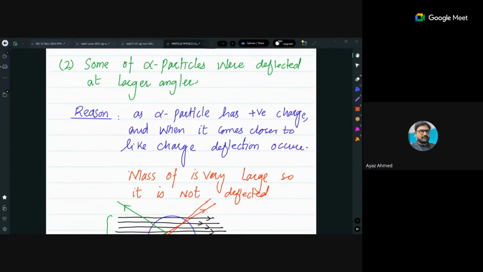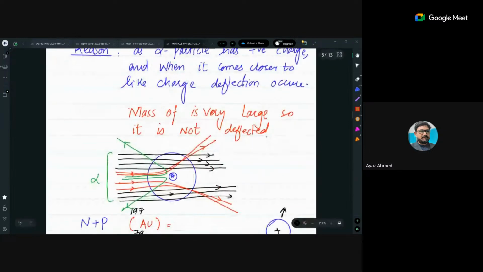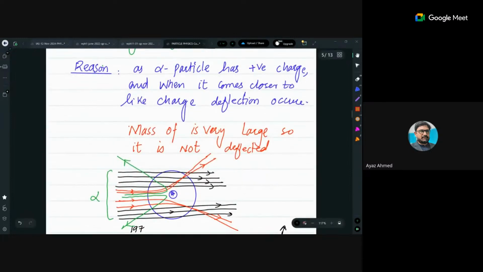Second thing, which supports the deflection, that is the mass of that positive part of the atom, that is very high as compared to that of the alpha particle, right? Why?